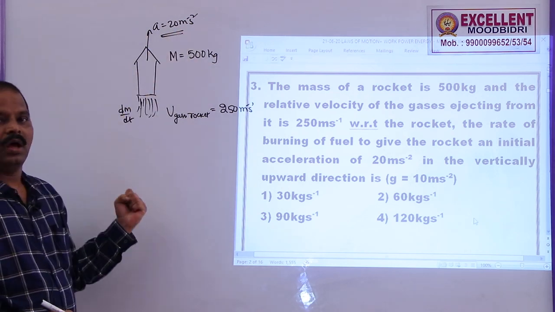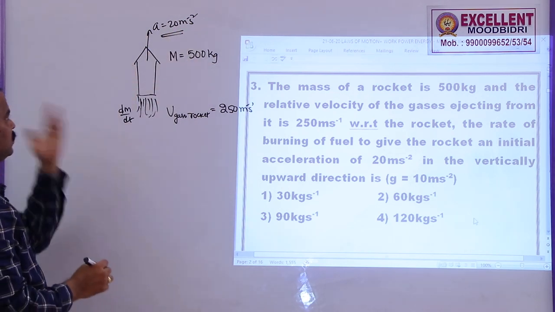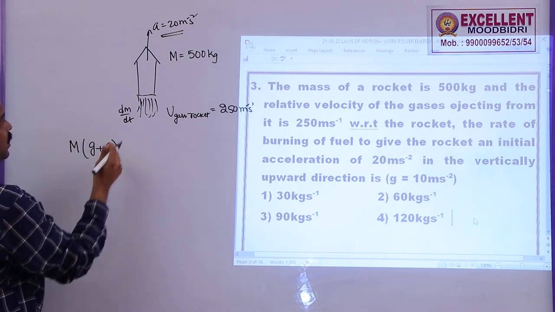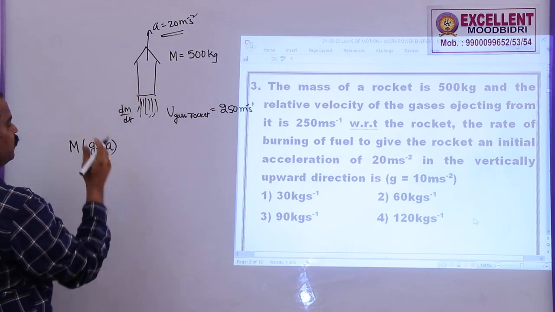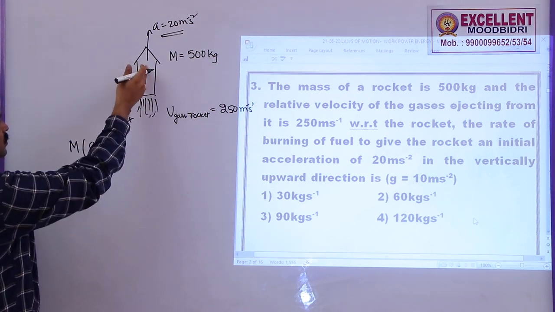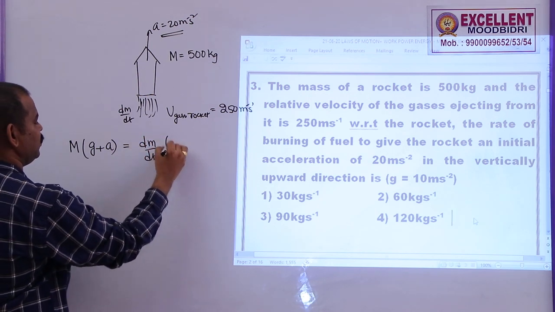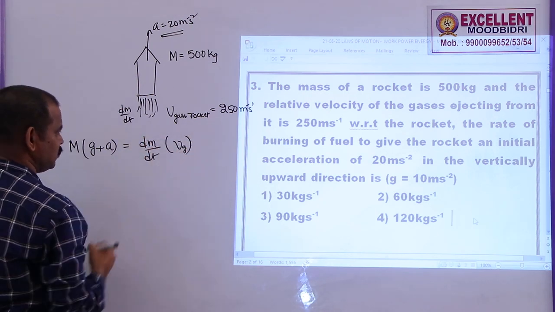In this case, upward force is equal to downward force. What is the upward force? M into (g + a), because the weight is acting downwards and acceleration is upwards. The total net force acting, this resultant force, is M into (g + a), which is given by dm by dt into the velocity of gases with respect to the rocket.